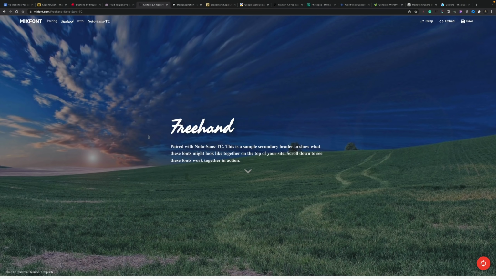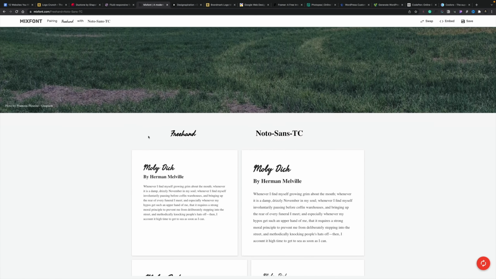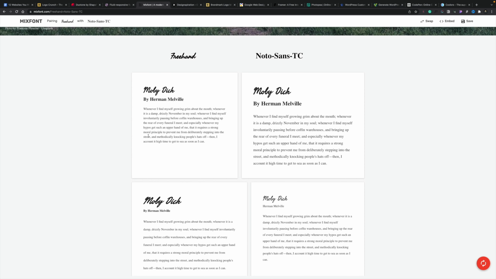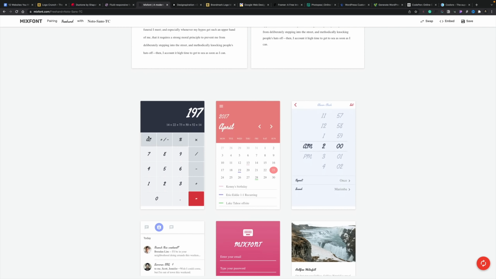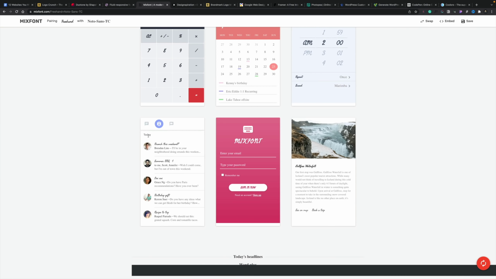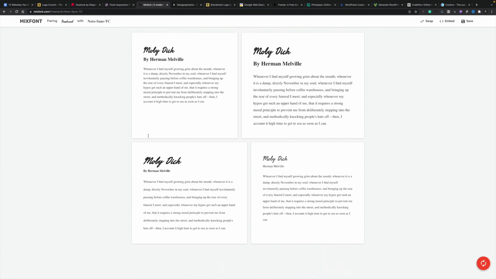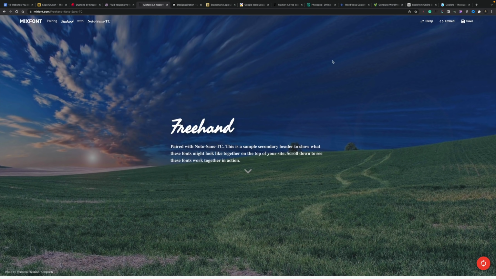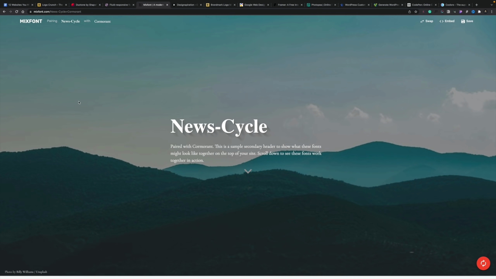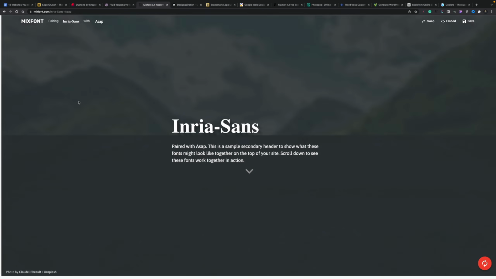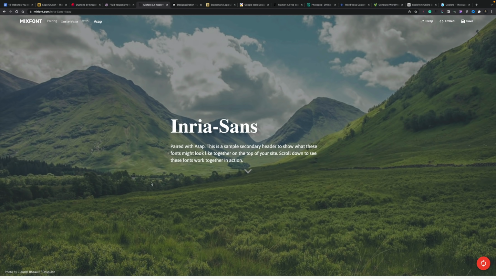So we've got this kind of hero section at the top. If we scroll down, you can see we've got various different sort of sections on our site that we might see, going through the calendars and all different kinds of things, so you can make sure that the font pairing is what you want. If you don't like that one, well, let's just go ahead, jump back out, and we'll come back, and you see we can just quickly swipe to create new combinations to test those out.